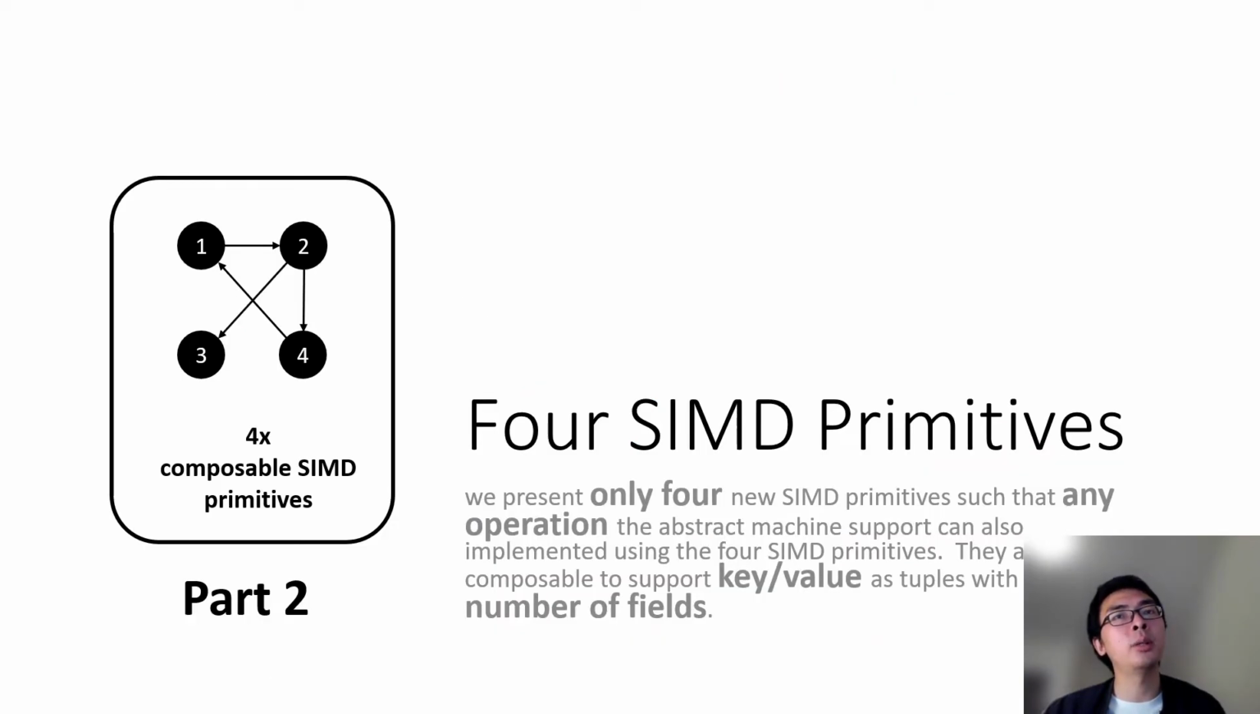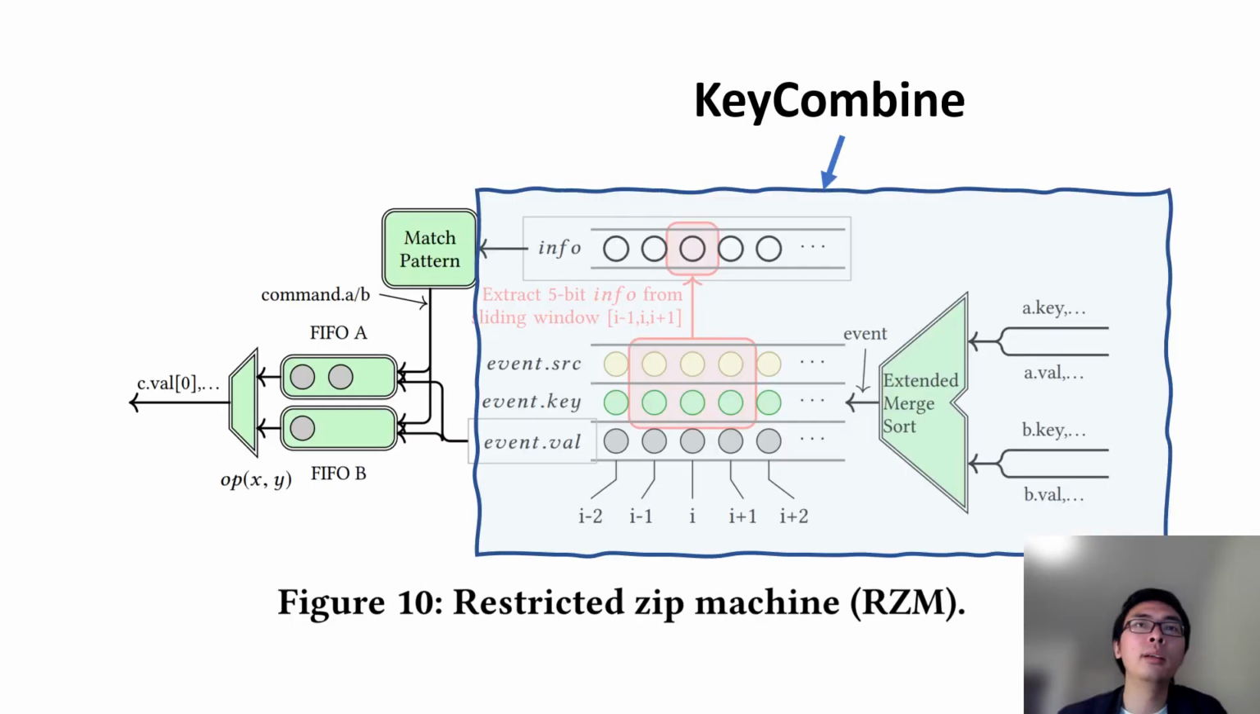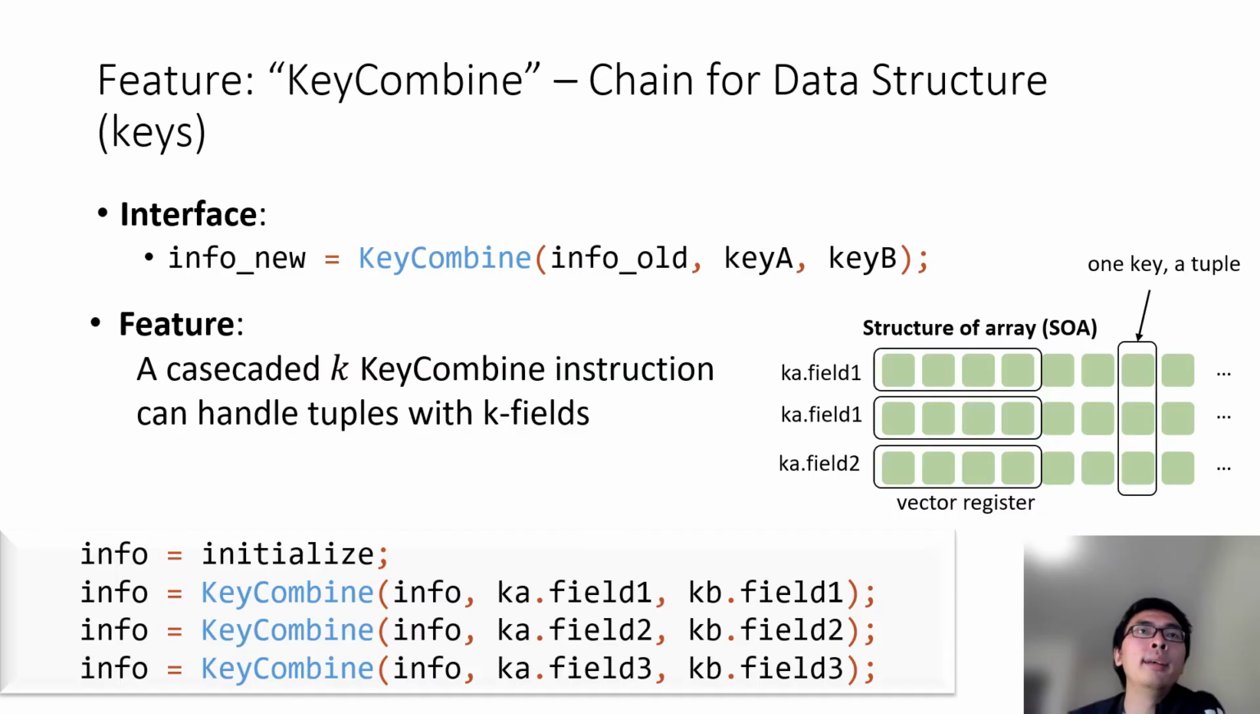Now, let's introduce our SIMD primitives. The first SIMD primitive is KeyCombine. It corresponds to the extended merge sort and the extraction of 5-bit informations. The KeyCombine primitive has a core feature to support the keys to be tuples of arbitrary size.